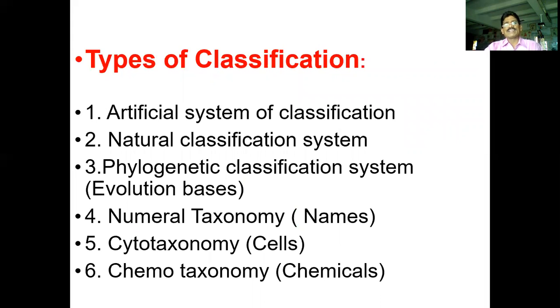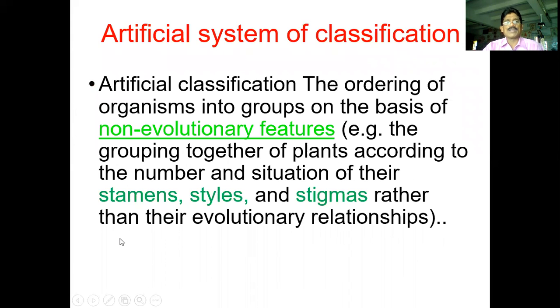So what are the main types of classification in biology? The first one you see, artificial system of classification, natural classification, phylogenetic classification, that is known as an evolutionary basis of characters, numerical taxonomy, cytotaxonomy, and chemotaxonomy. So these are the main types of classification in biology. And first we'll discuss the artificial system of classification.